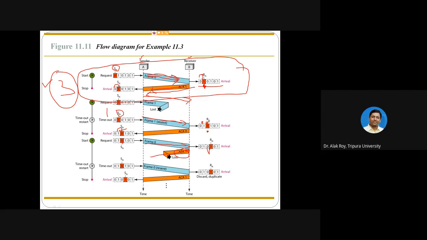Since it is not received at the sender side, the sender's pointer is not moved to the next position; it stays in the same position. After the timeout, since it does not receive the ACK, it resends frame 0. Now let's consider that frame 0 is received, so the pointer will be at 1, ACK 1 is replied, and the sender's pointer is moved from 0 to 1.